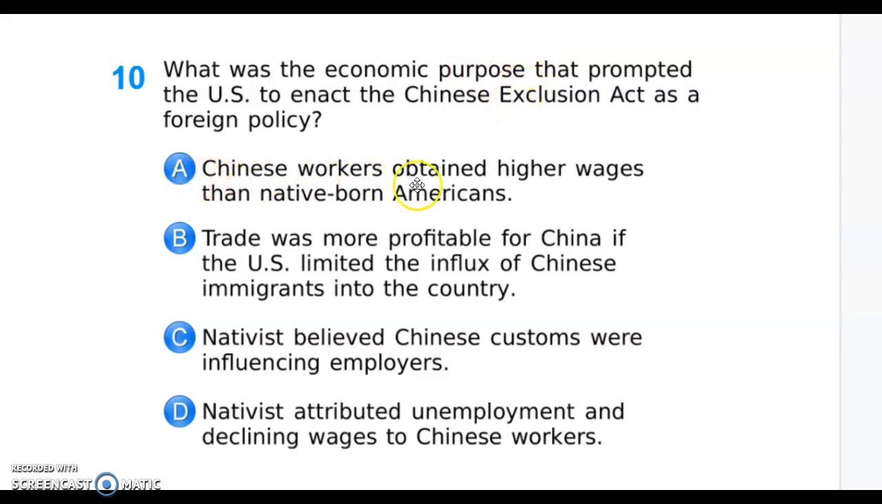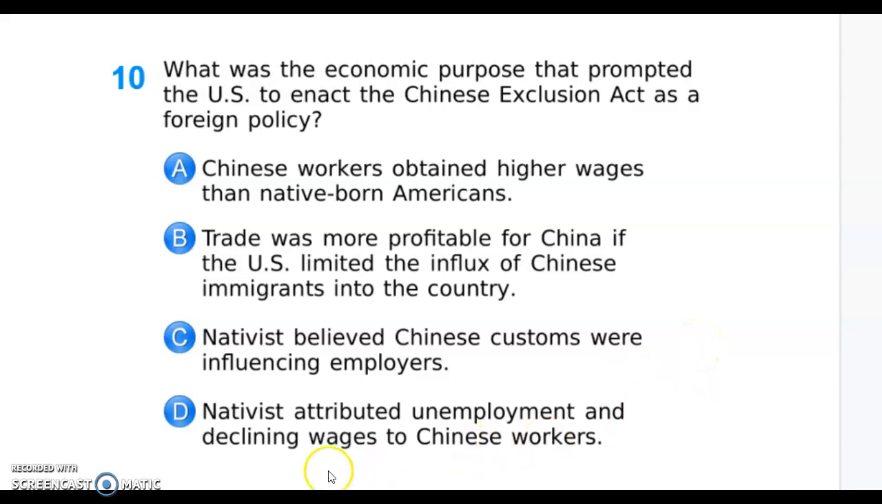Is it A, Chinese workers obtained higher wages than native-born Americans? B, trade was more profitable for China if the U.S. limited the influx of Chinese immigrants into the country. C, nativists believed Chinese customs were influencing employers. Or D, nativists attributed unemployment and declining wages to Chinese workers.